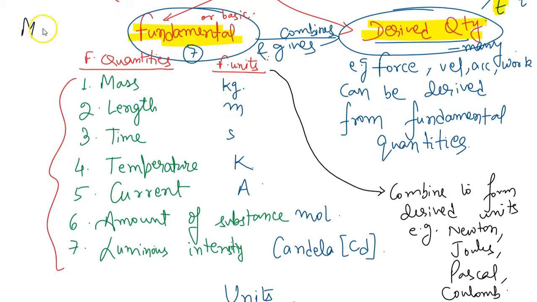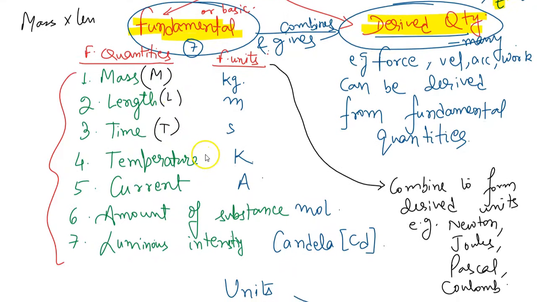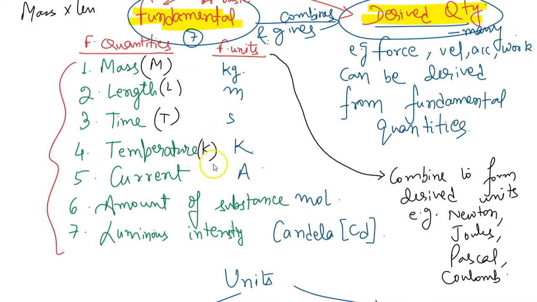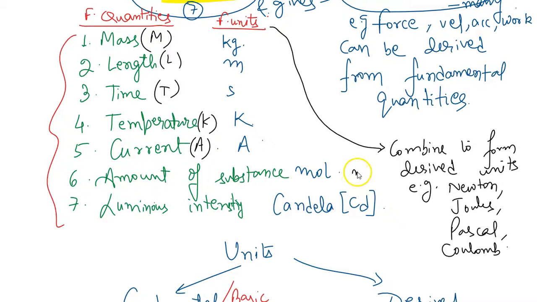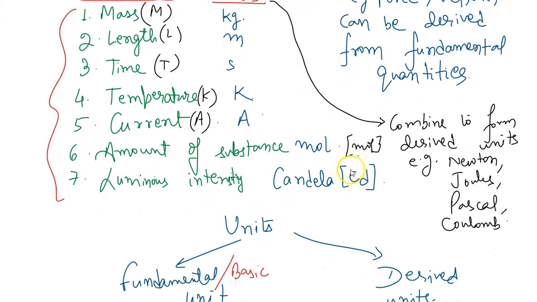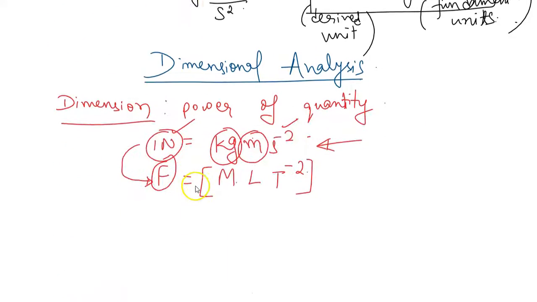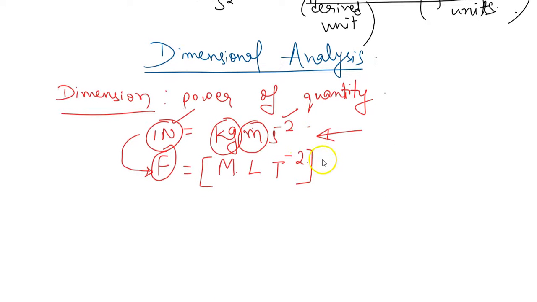I cannot keep writing mass into length like this, a big expression. So I'll use certain symbols for representing fundamental quantities. Mass by M, length by L, T for time, and for temperature I'll use K, current I'll use A, and then for amount of substance I'll write MOL, and luminous intensity candela CD, like this only. But this is rarely used, we will not talk about this. Okay, and so this becomes the dimension of force. This is the dimension of force.